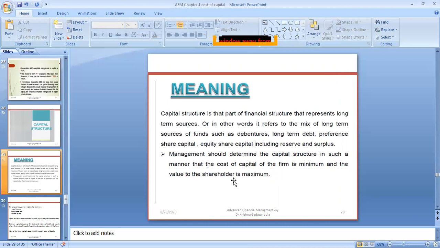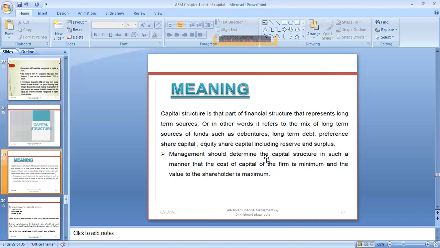Okay, cost of capital: whatever amount you are borrowing from outside, that cost should be less. When you are paying the debt holders less, then more returns go to the equity shareholders. That is the concept.